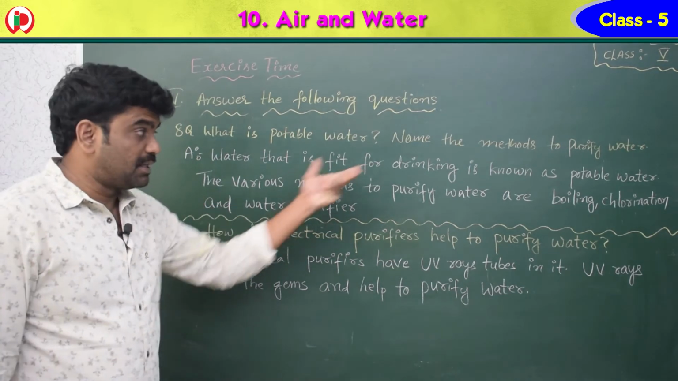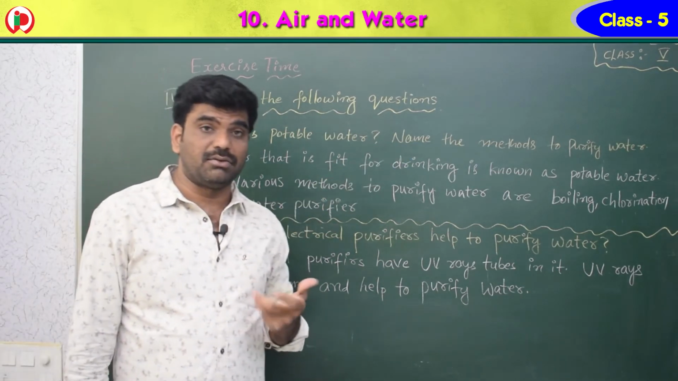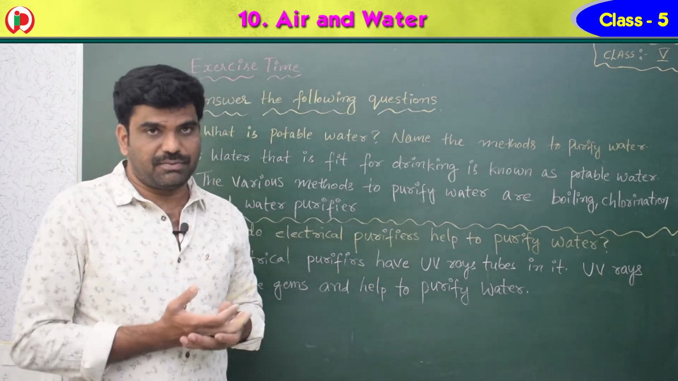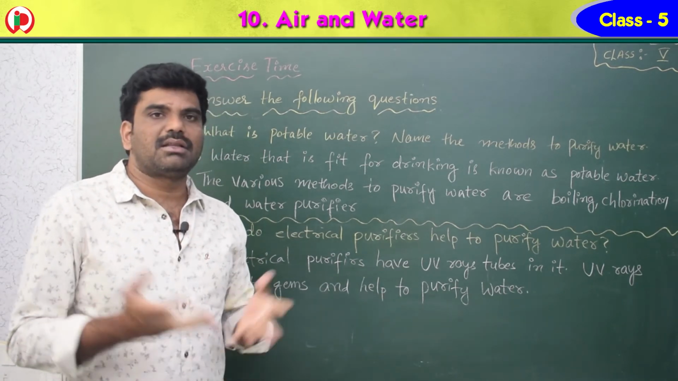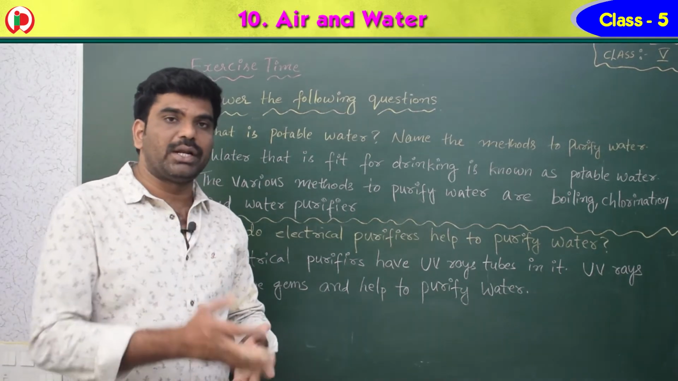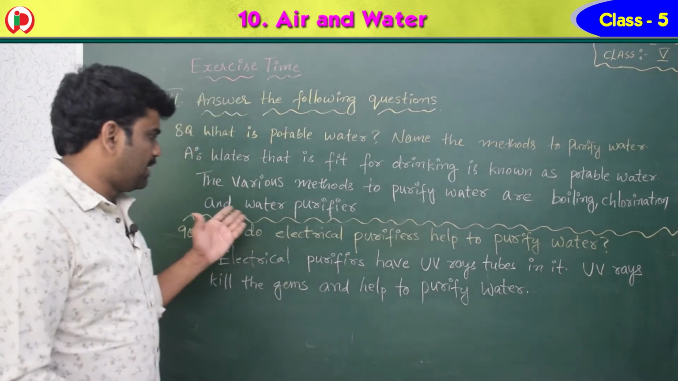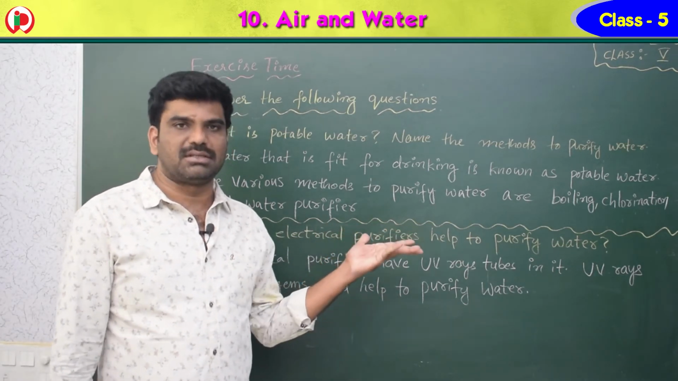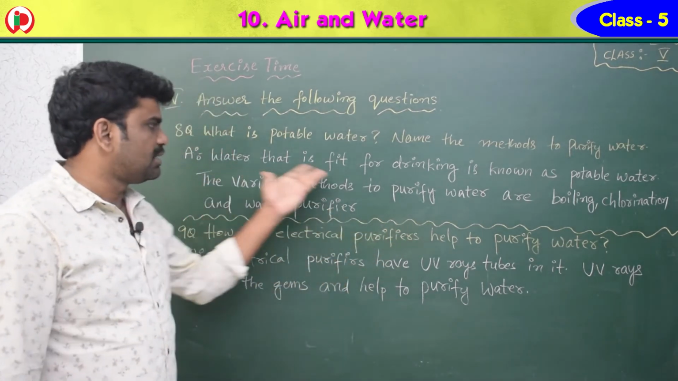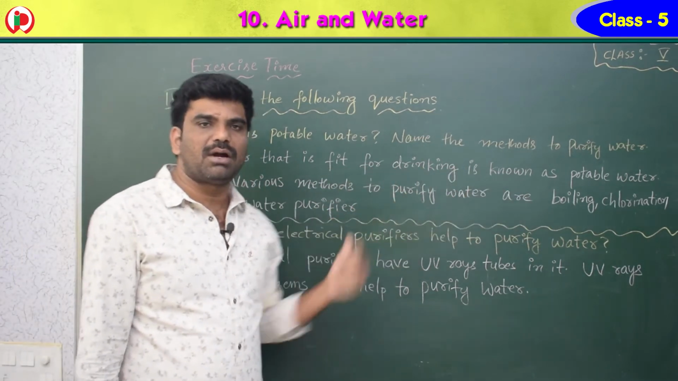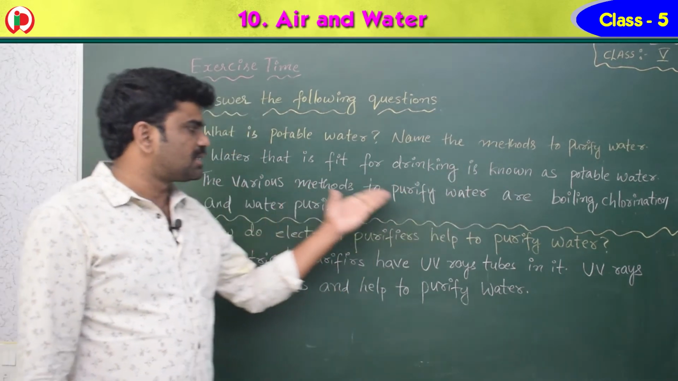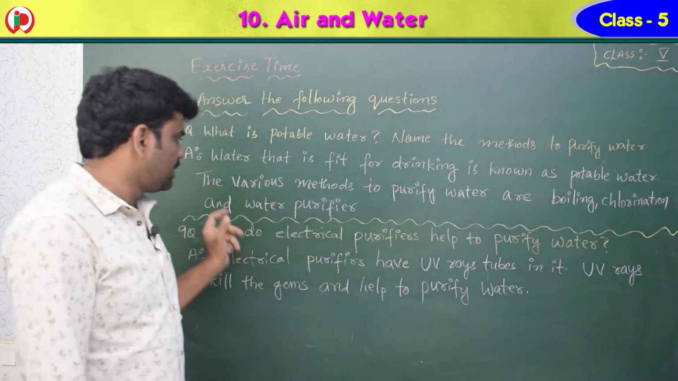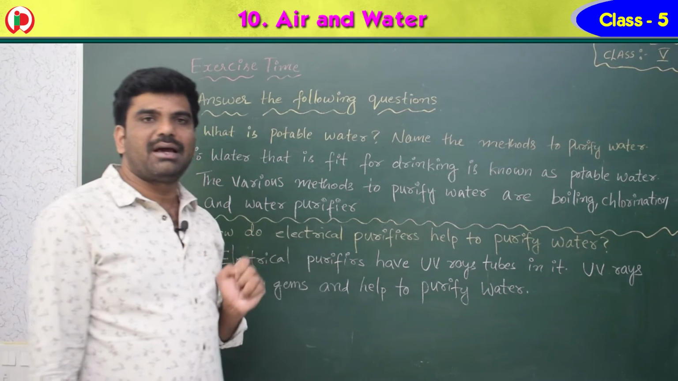There are various methods. Name the methods to purify water. You know that by boiling, the water will be safe. Okay. So if you boil the water, the germs are killed, and by adding chlorine also the germs are killed. And nowadays the water purifiers are there in many houses. So here water that is fit for drinking is known as potable water. The various methods to purify water are boiling, chlorination and water purifier.